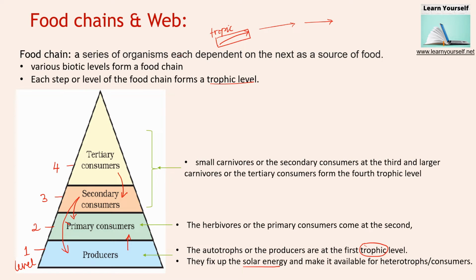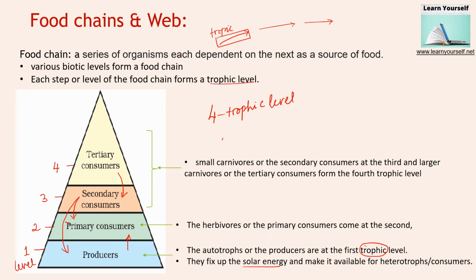So there are 4 trophic levels, and in each trophic level, one group of consumers is there. It starts from the producers. The base is made up of the producers, who are producing food.